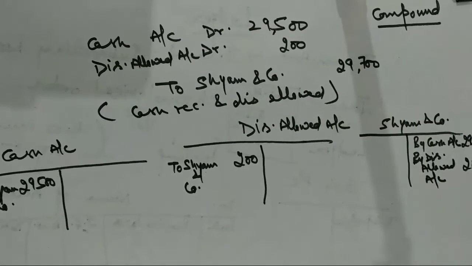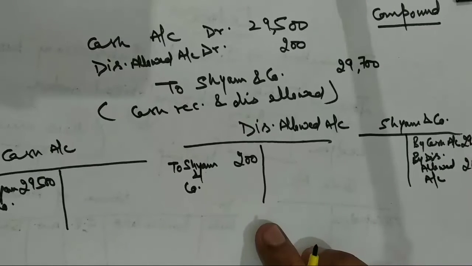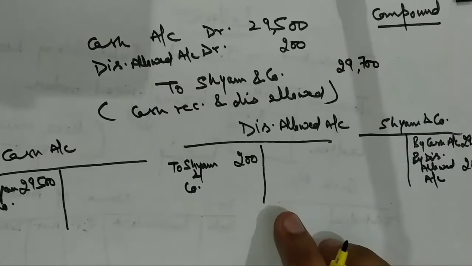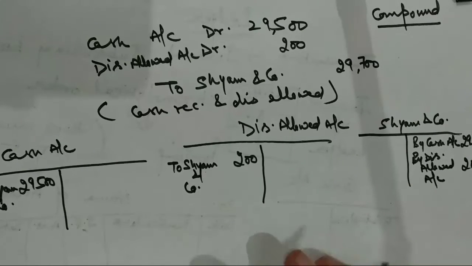After seeing the posting of a single entry and a compound journal entry, one more thing I am showing you: suppose you have to post an opening entry. Opening entry means when I started a business in a particular year, and in the next year the balances are carried down or carried forward, then what do we have to do?